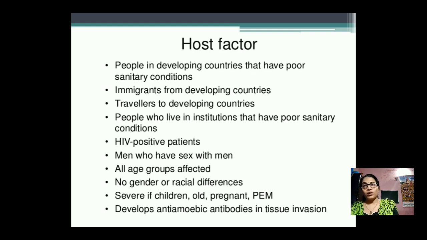non-developing countries. Then the second one is travelers to developing countries, people who live in institutions having poor sanitary conditions, HIV positive patients, means AIDS patients, then men who have sex with men. All age groups are affected with this protozoa. No gender preference, male and female are both affected. It mainly affects children, old age people, pregnant women and unhygienic people.